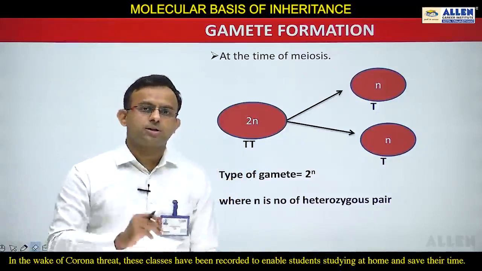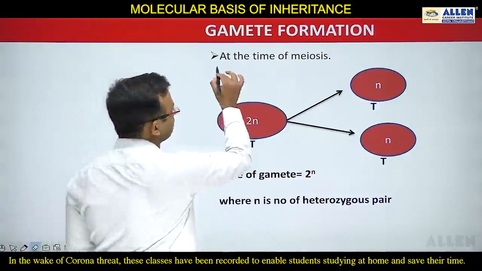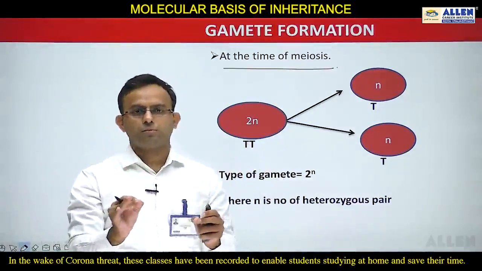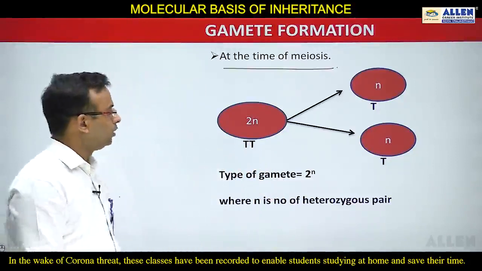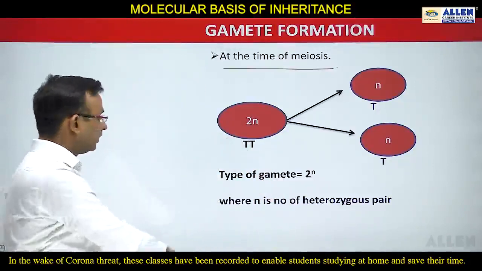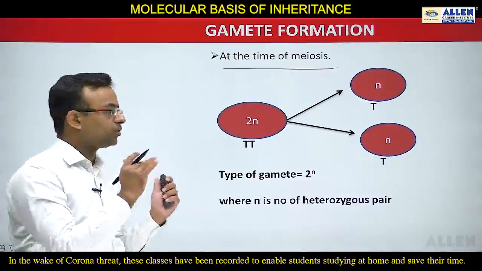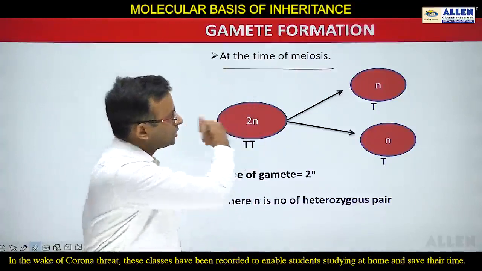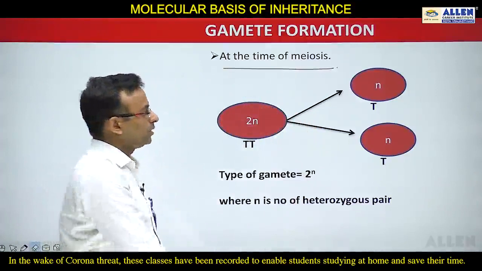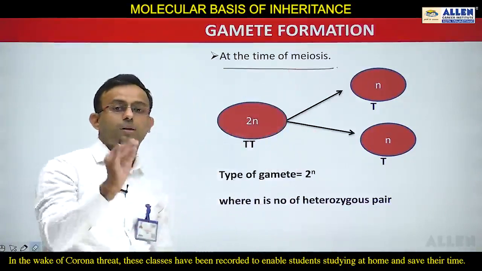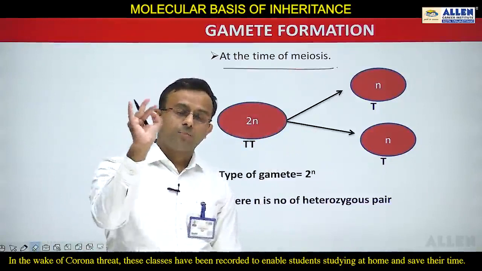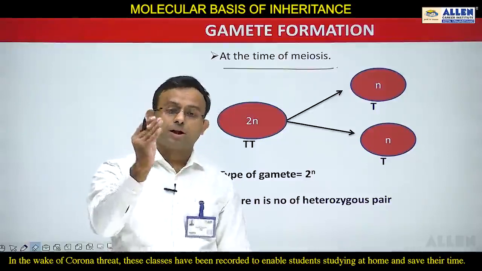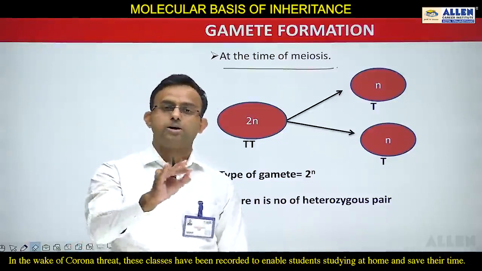Students, gamete formation means we are talking about meiosis, because the gamete formation process is the process of meiosis. You can see this is capital T, capital T, which means diploid, and from this diploid when gametes are going to form, two gametes form, one is capital T and another one is capital T. You can see the haploid, and always remember students, a gamete is always haploid. And from Mendelism, from segregation also, I have explained that gametes are always pure. They can be dominant, they can be recessive, but gametes are always pure.